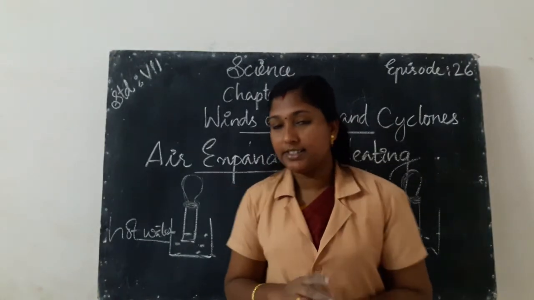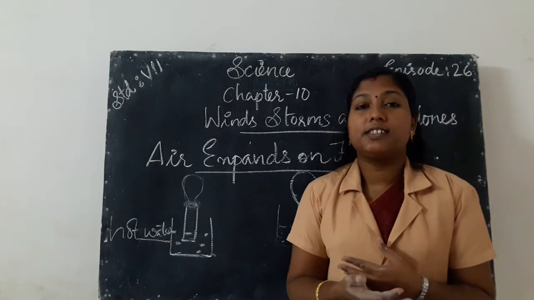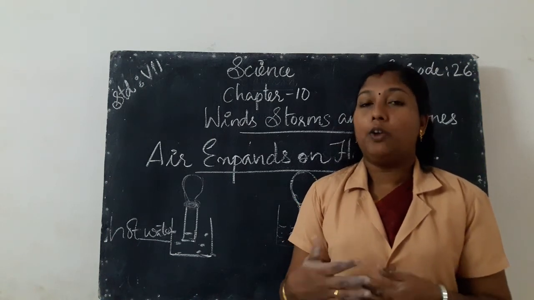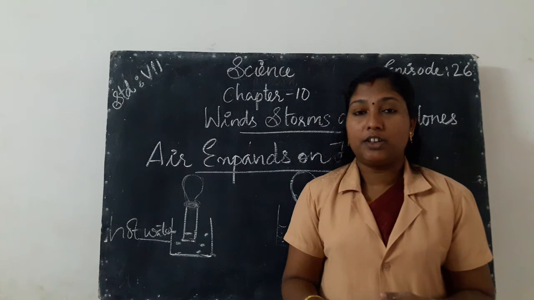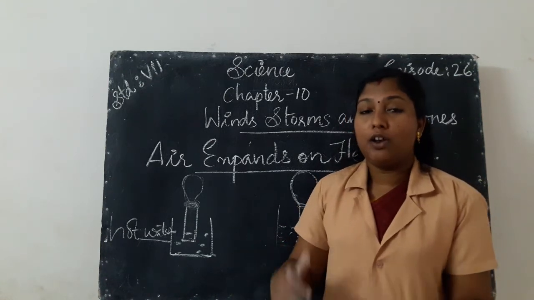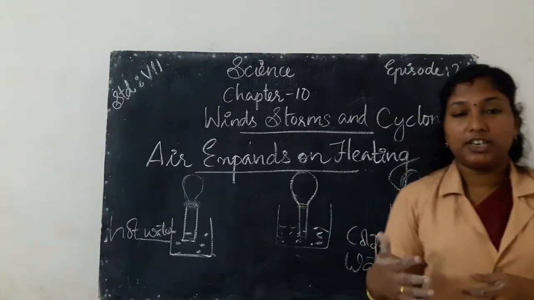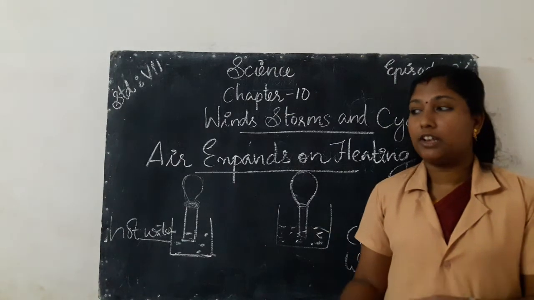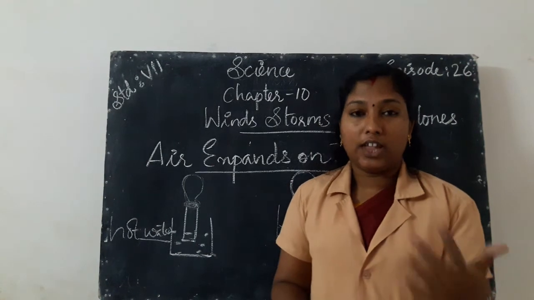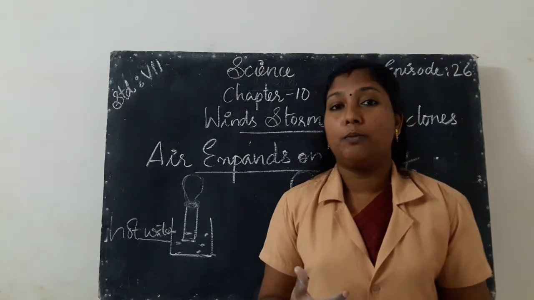So first, the increased speed of wind can reduce the air pressure, and also the air moves from the region of high air pressure to the region of low air pressure. Okay, so then how is rain formed? We know how rain is formed.